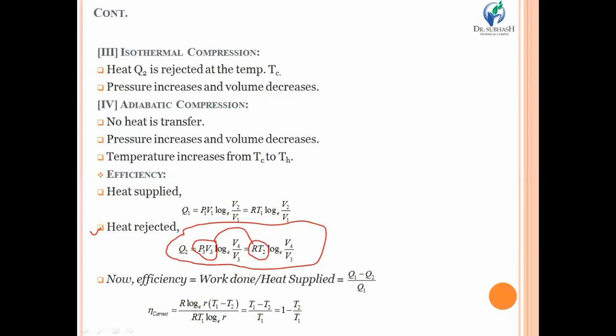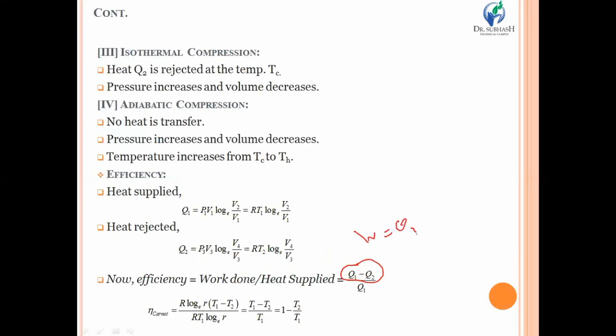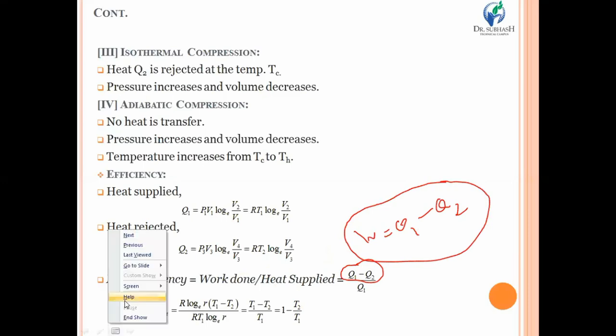So in place of P3 V3 is equal to RT3, you can put the values of RT2 over here. So this is the heat rejected, and once you have calculated heat supplied and heat rejected, it's very easy to calculate the work done, and work done is always equal to Q1 minus Q2. That means whatever heat you have supplied and whatever heat you have rejected, you will have the work done W. So work done W can be easily evaluated from that relation.